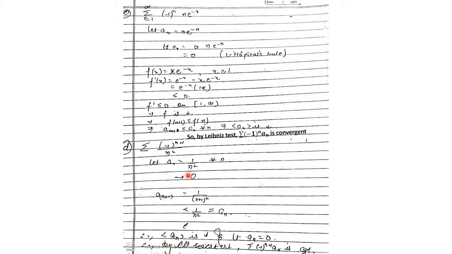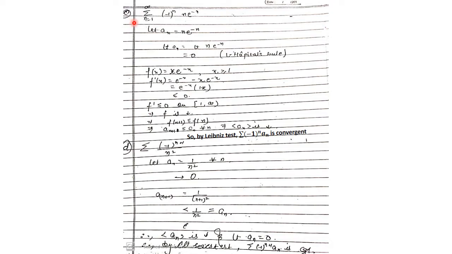So an is 1 by n square and the limit of an is the limit of 1 by n square, which is 0, and an+1 is 1 by (n+1) whole square. Since (n+1) whole square is greater than n square, the reciprocal, that is 1 by (n+1) whole square, will be less than 1 by n square, and 1 by n square is an. So we have found that an+1 is less than an and the limit of an is 0. That is, an is decreasing and the limit of an is 0. So by alternating series test, this given series is convergent.